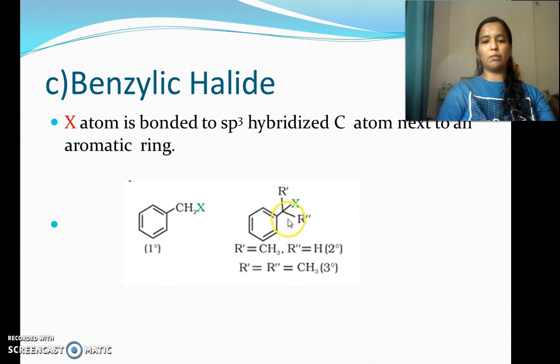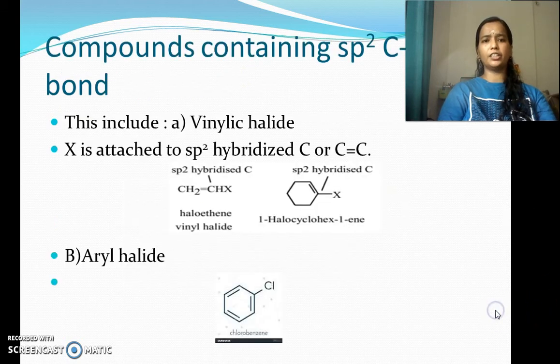In this example also you can see the halogen atom is bonded to a carbon atom which is sp3 hybridized, that is again bonded to a benzene ring. Then it is known as benzylic halide. So this is the classification on the basis of the halogen atom attached to an sp3 hybridized carbon atom. Now the second category is compounds containing an sp2 carbon halogen bond.